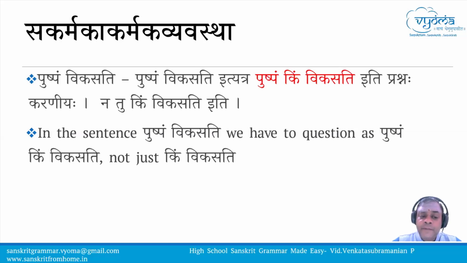Now Pushpam vikasati, if you take that example, Pushpam vikasati ityatra Pushpam kim vikasati iti prashnaha karaniyaha. Now if you just ask kim vikasati, you may get the answer Pushpam vikasati because the answer which is obtained for only kim vikasati question, that answer is not in Dvitiya Vibhakti. Because we asked the question in an incorrect way, we just asked kim vikasati.